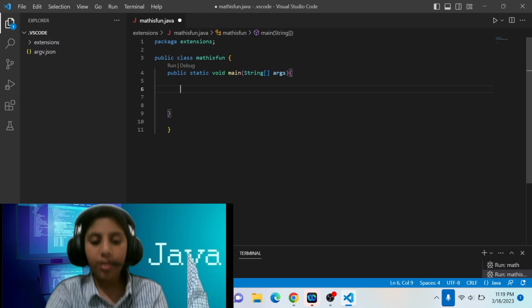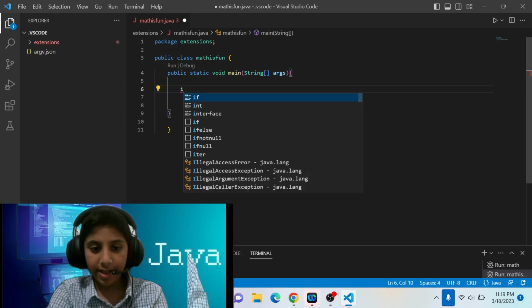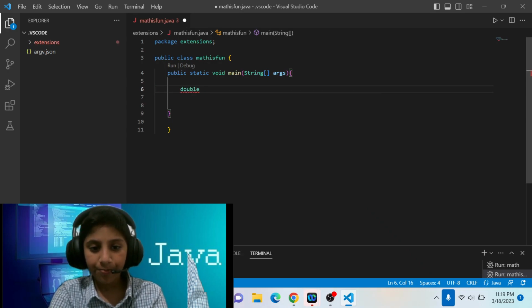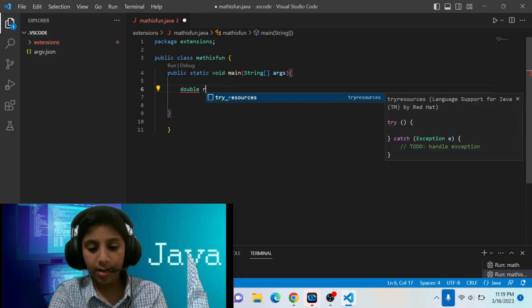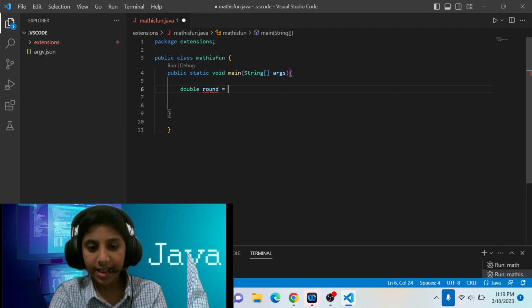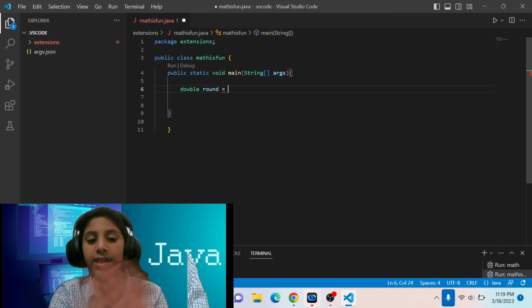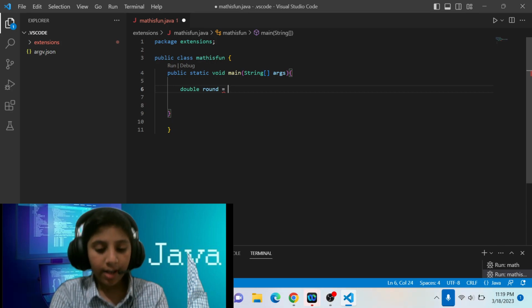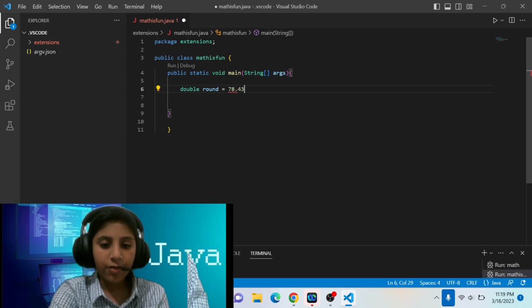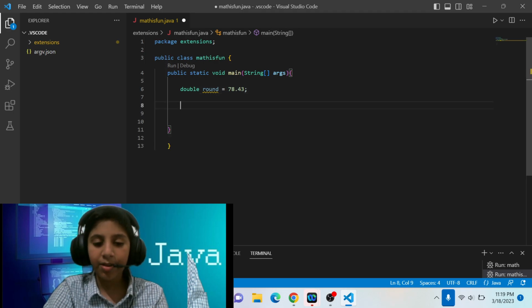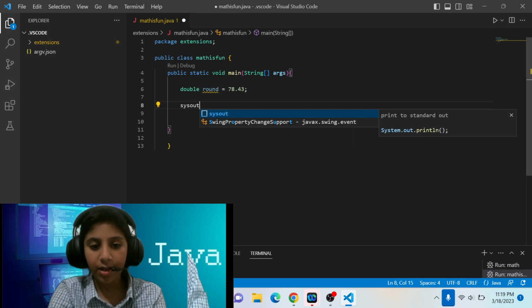So first of all, we will start off by writing double round is equal to any random decimal value, sorry, 78.43. Then semicolon as usual, and then system.out.println.